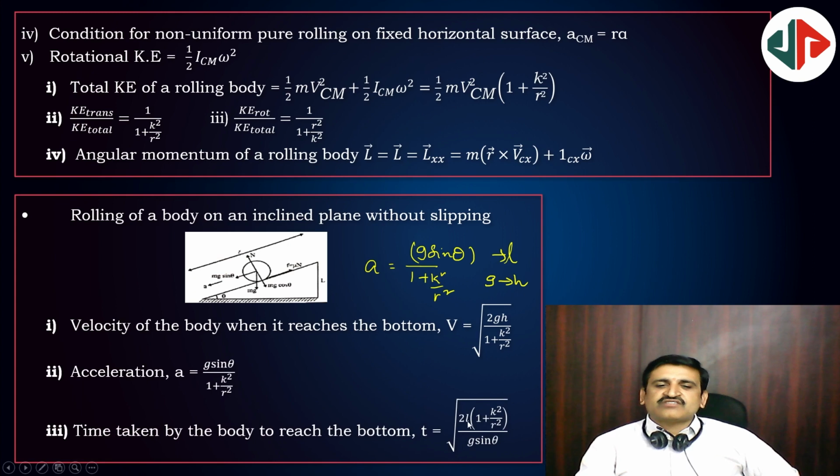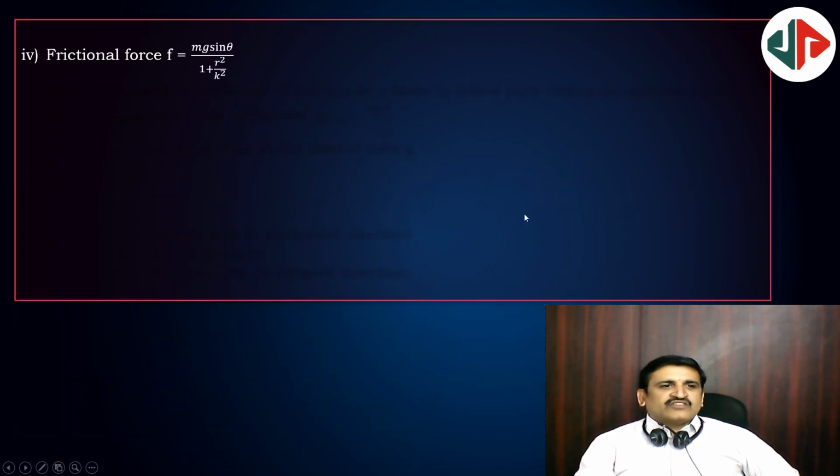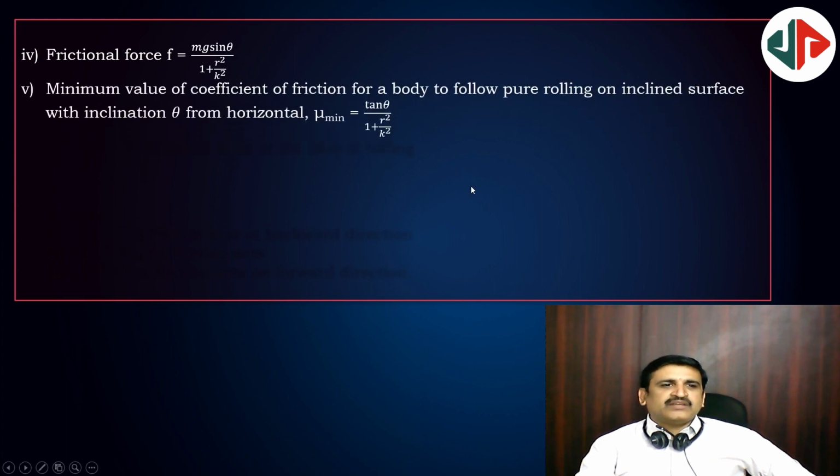Now T is equal to square root of 2L of 1 plus k square by r square by g sine theta. Frictional force F is equal to mg sine theta by 1 plus r square by k square. The minimum value of coefficient of friction for a body to follow pure rolling on an inclined surface with inclination theta from horizontal: mu is equal to tan theta by 1 plus r square by k square. It is not k square by r square, it is r square by k square. So mu should be greater than or equal to tan theta by 1 plus r square by k square.